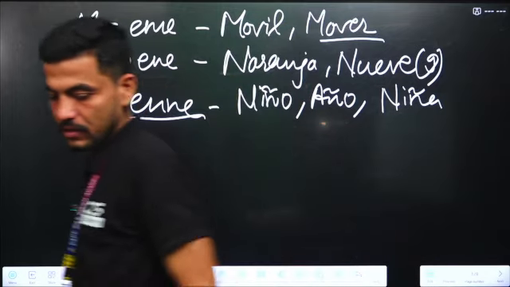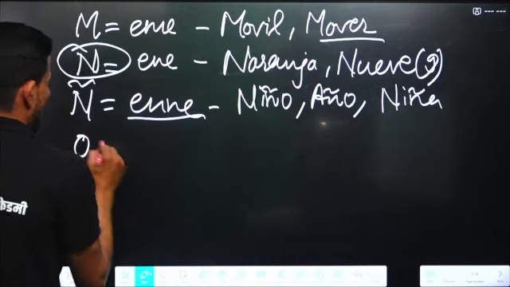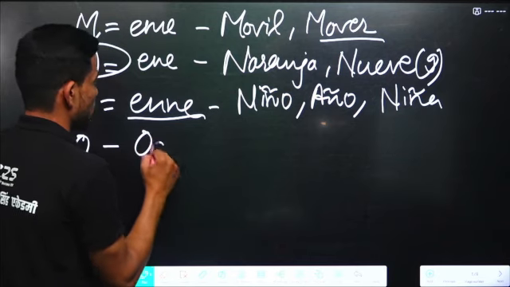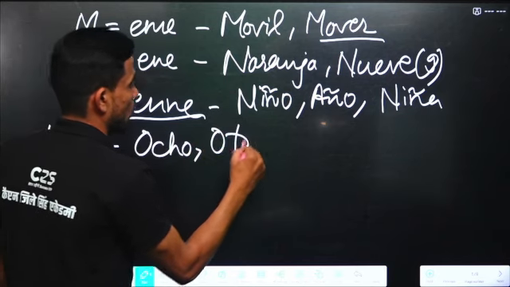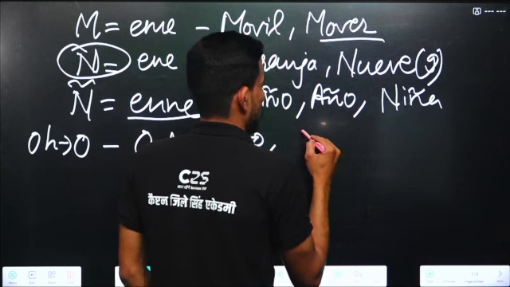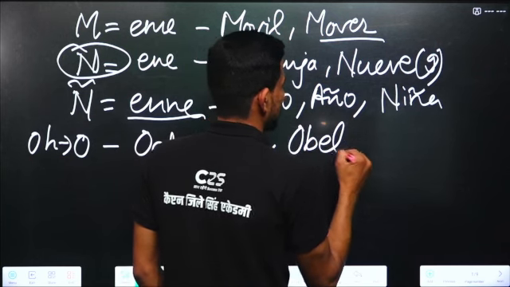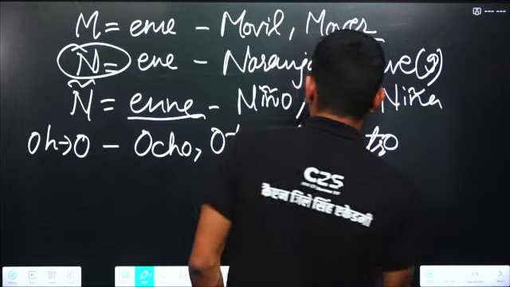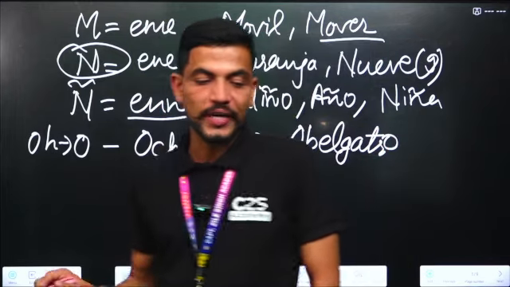Next is O. O is pronounced as O. So, orientación, ocho, otro, obligatorio.